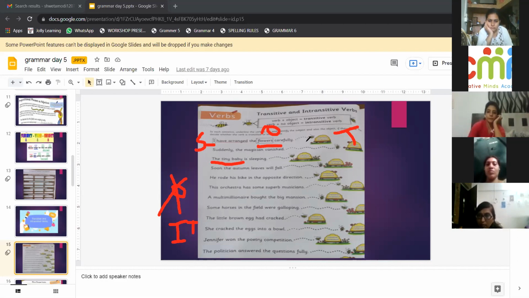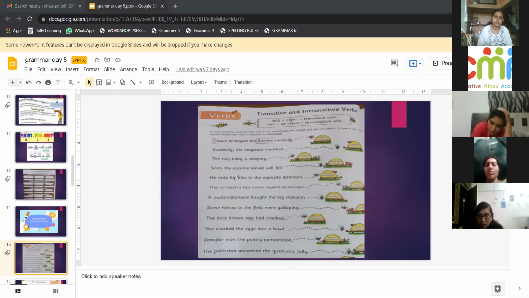But here you have a subject, he, and bike is the object. So this is transitive, because you have a subject and you have an object.